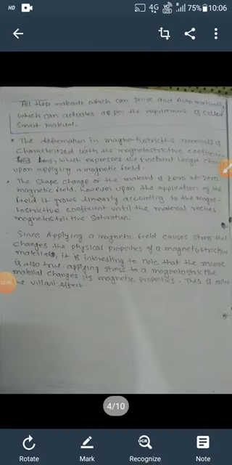I write here also: the deformation of magnetostatic material is characterized by the magnetostatic coefficient, which expresses the fractional length change upon applying a magnetic field.